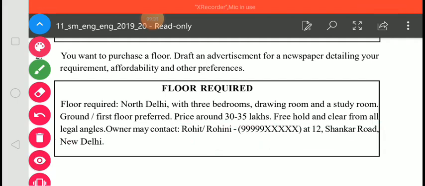So here in the second question you want to purchase a floor, a house, a flat. Which type of house you want to purchase, all the specifications you have to mention. Which is the affordable price, you have to mention all the things. In the same way, while selling a flat you have to mention all the specifications in your advertisement.